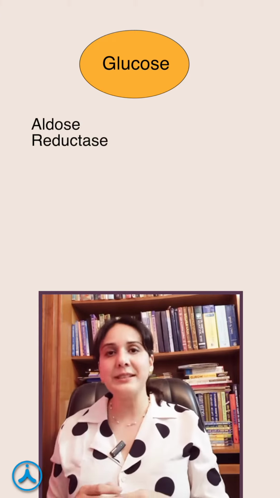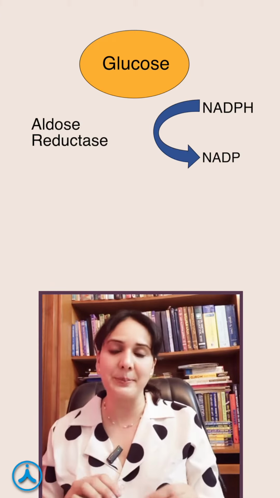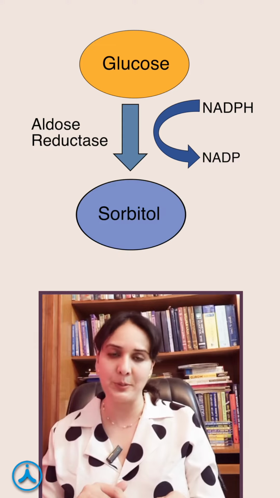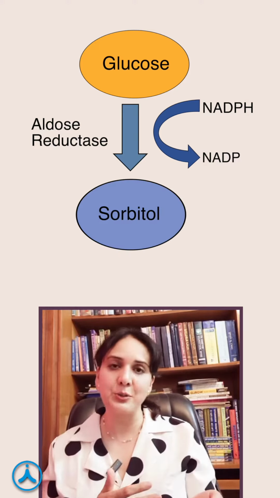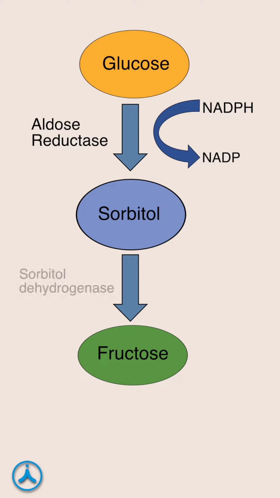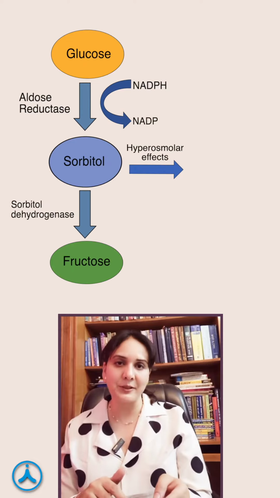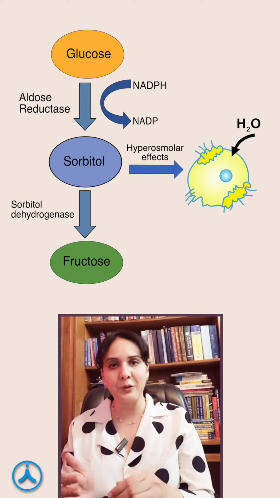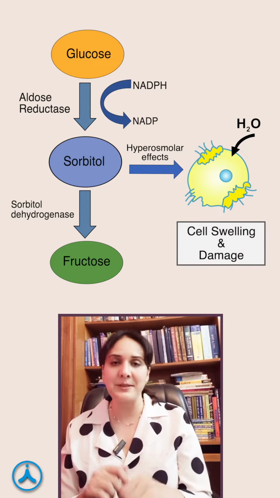So what happens when there is high glucose in non-insulin dependent cells? It is converted to sorbitol, which is further converted to fructose with help of enzyme sorbitol dehydrogenase. Since this enzyme is limited and even absent in certain cells, sorbitol accumulates, which has hyperosmolar effect, resulting in fluid inflow and cellular swelling, which damages the cell.